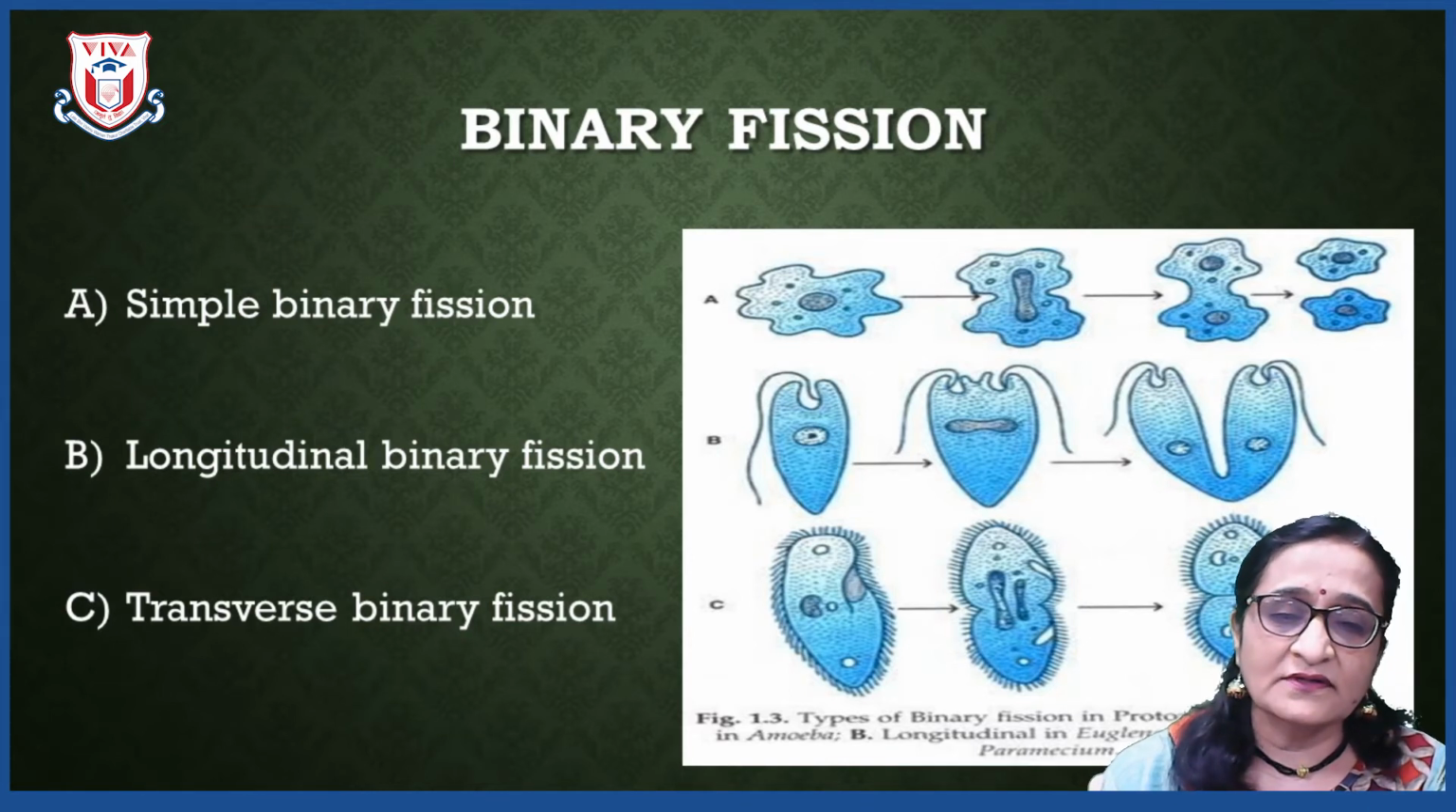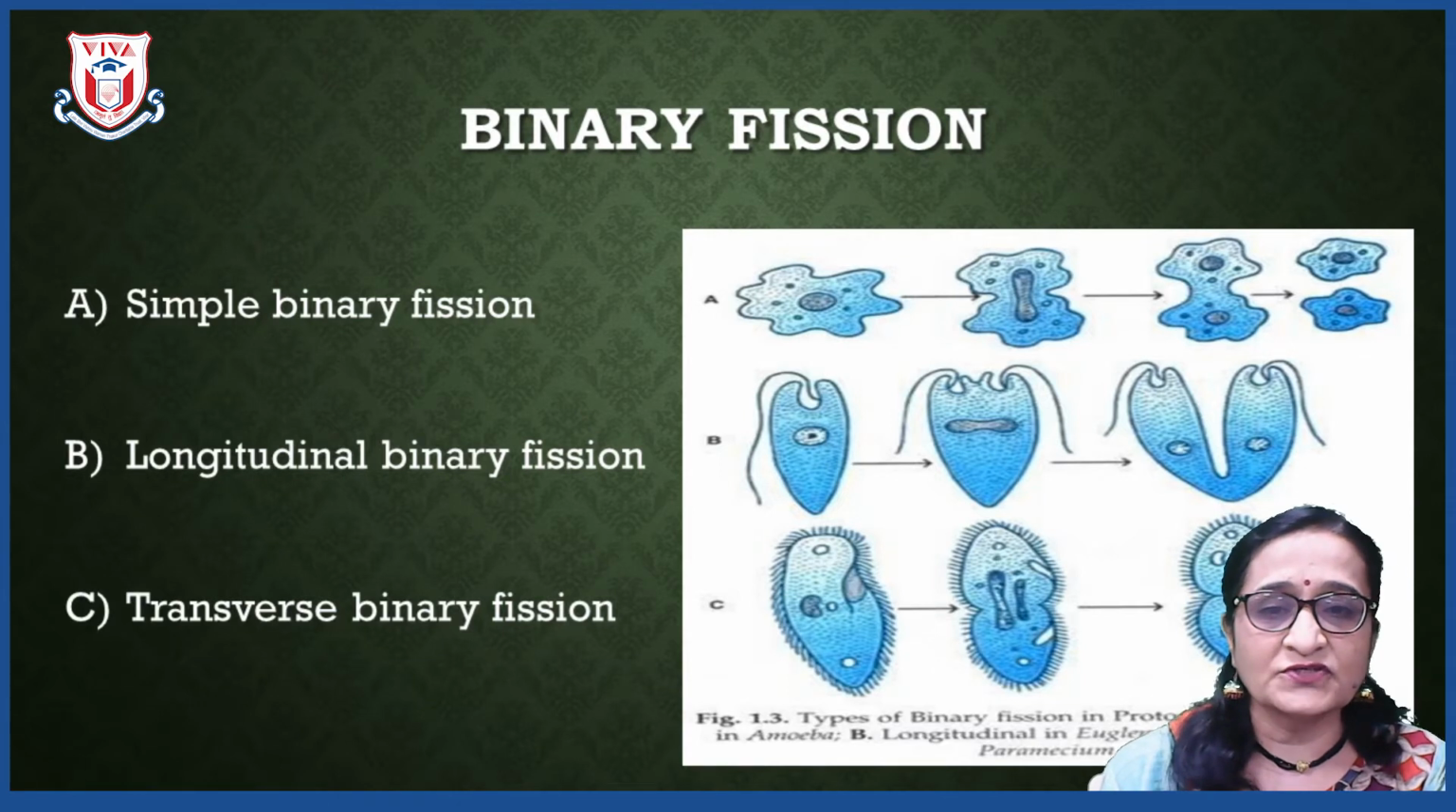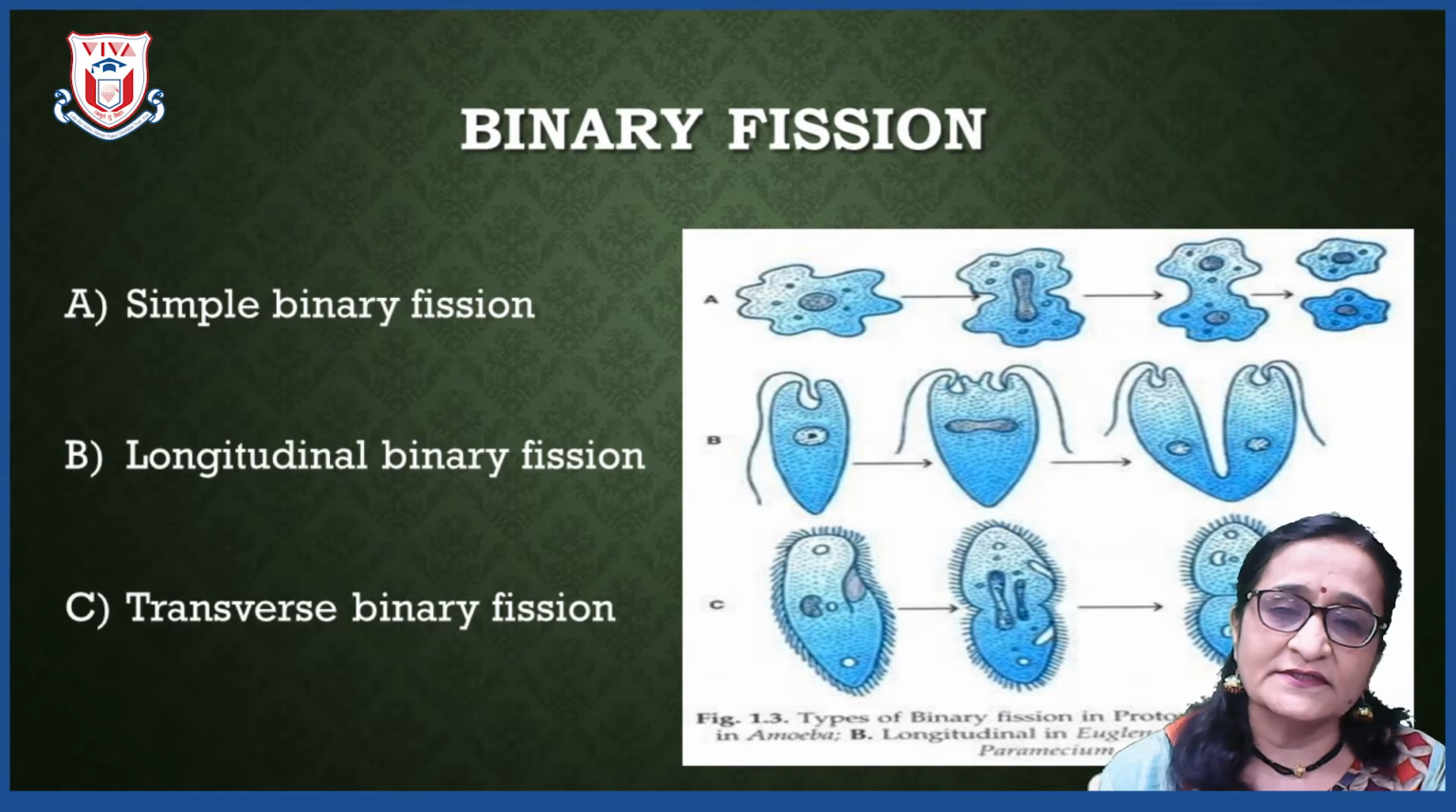The second method is longitudinal binary fission, which takes place in euglena. It is a vertical division we can see in the euglena. Then the third type of binary fission is transverse binary fission, which takes place in paramecium. Here it is transverse, meaning horizontal binary fission. Horizontal constriction takes place and paramecium gets divided into two daughter paramecium by simple mitotic division.